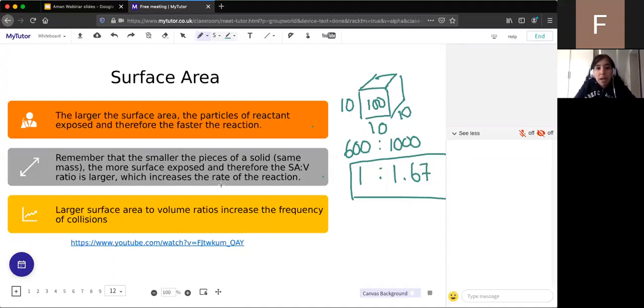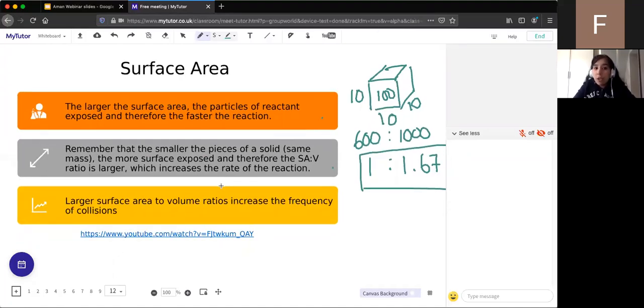Okay, so it's nothing to do with the energy. So remember, the two things that increase the chance of a reaction occurring are to do with the frequency of the collisions and the amount of energy. So it's nothing to do with energy. So surface area is all to do with frequency. So let's watch a quick video.